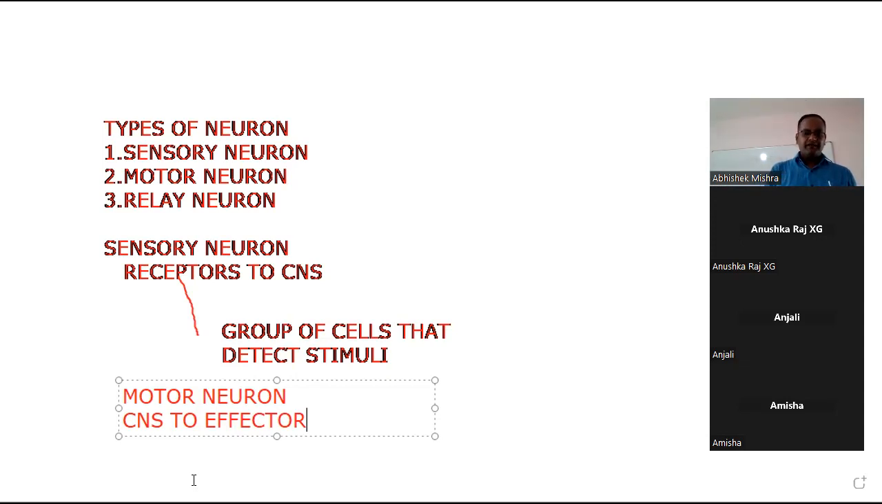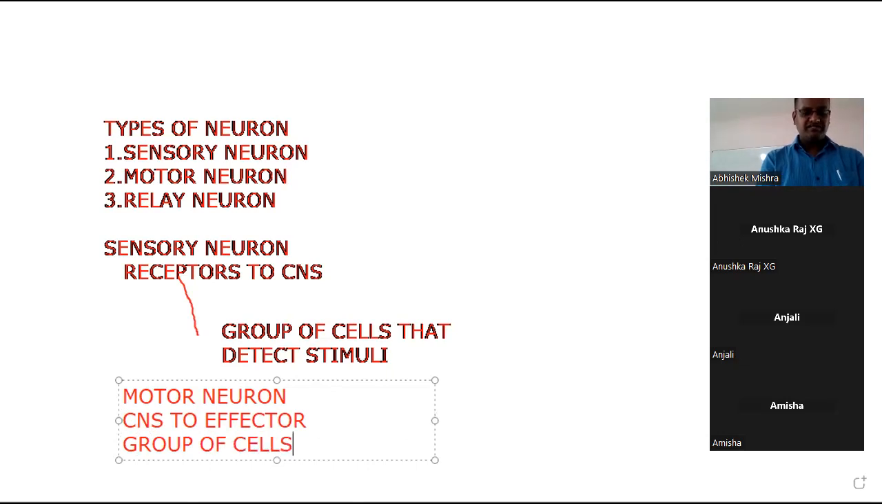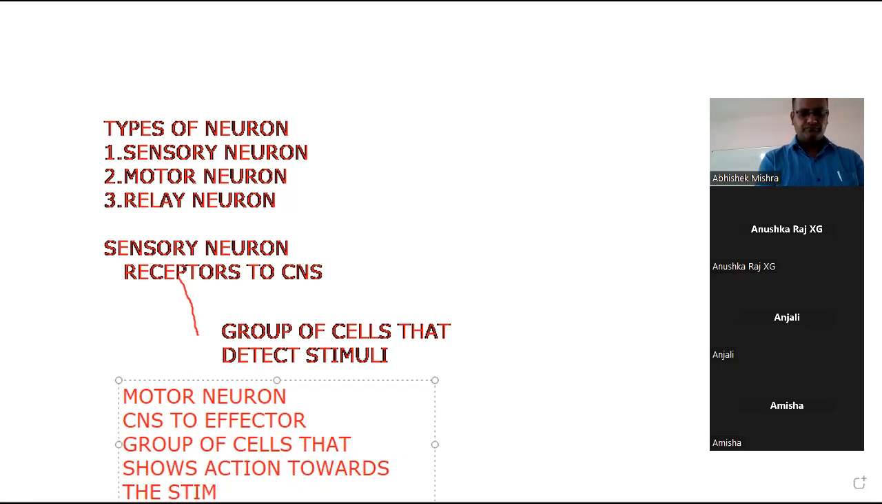So how can we define the effector? Effectors are the group of cells that show action towards the stimuli. Shows action towards the stimuli. Is it clear to all what is an effector?